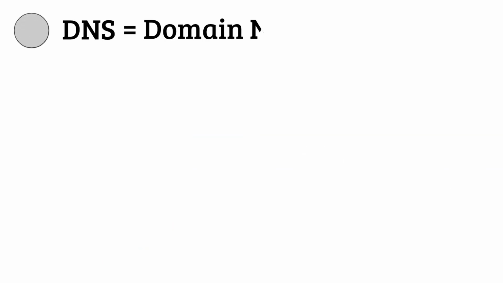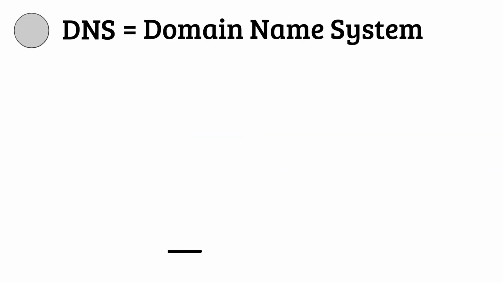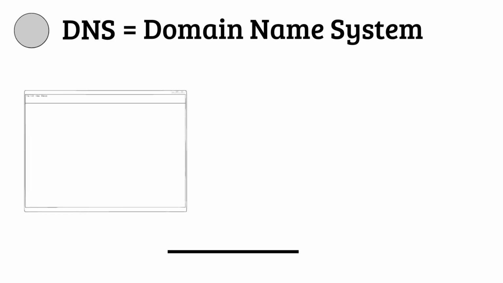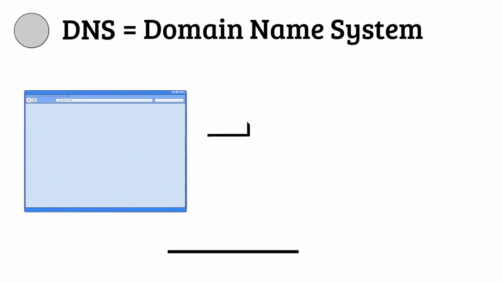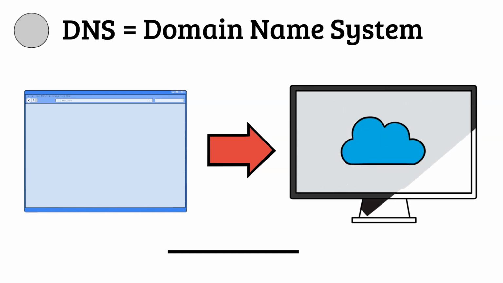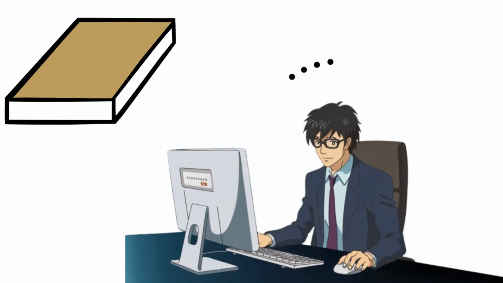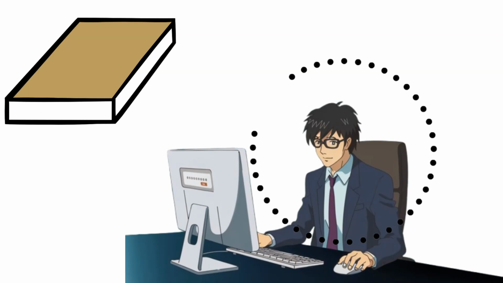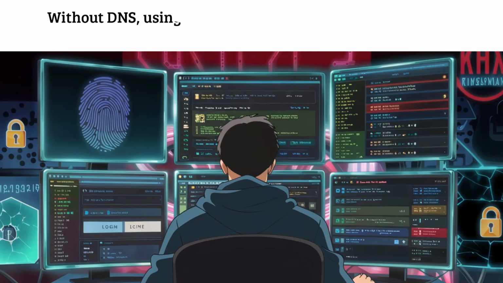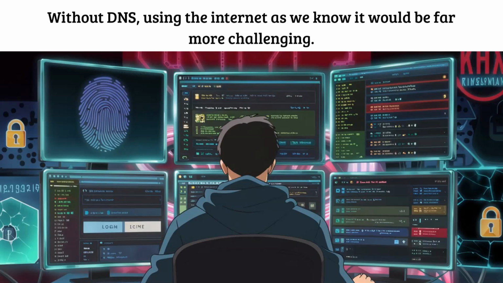DNS, or the Domain Name System, is a foundational technology of the internet that translates human-readable domain names into machine-readable IP addresses. DNS acts as the internet's phone book, enabling seamless interaction between humans and the underlying infrastructure of the web. Without DNS, using the internet as we know it would be far more challenging.